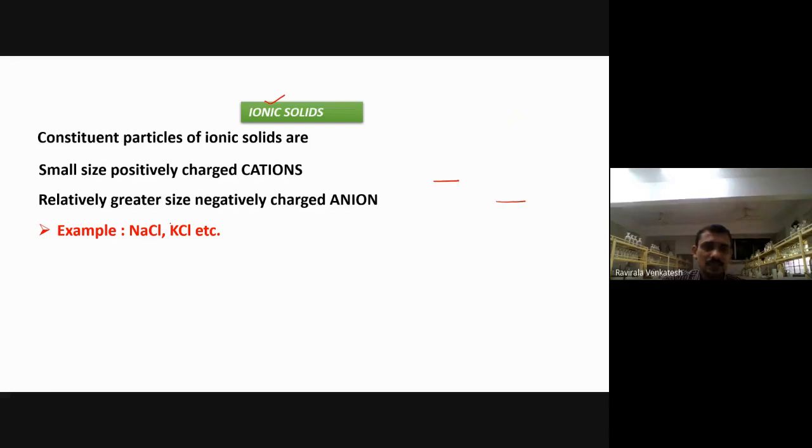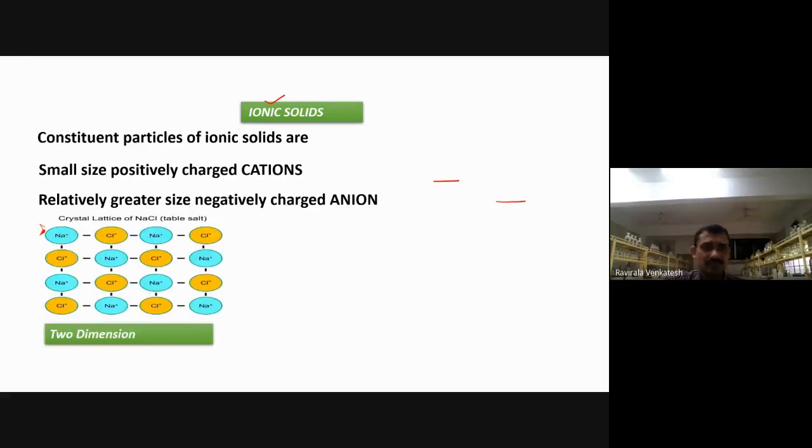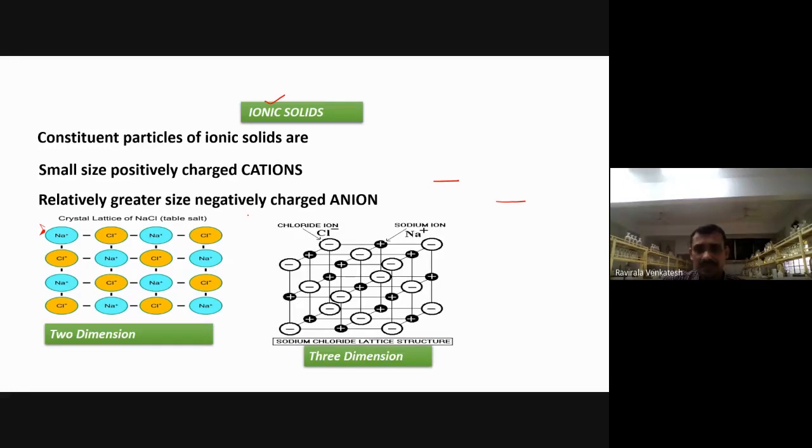We have taken the example of NaCl and KCl for this. We have seen this a number of times. This is the 2-dimensional way. We have taken the first slide only. Na plus, Cl minus. Like this, the arrangement will be there in ionic solids. And this is the 3-dimensional way. You have seen this by keeping one cube over another cube. So we got a 3-dimensional unit cell. Generally we call it a unit cell.